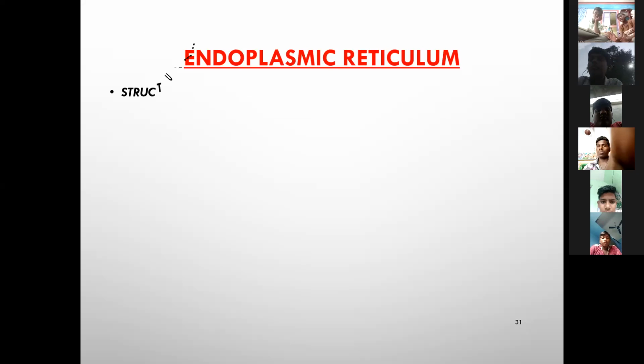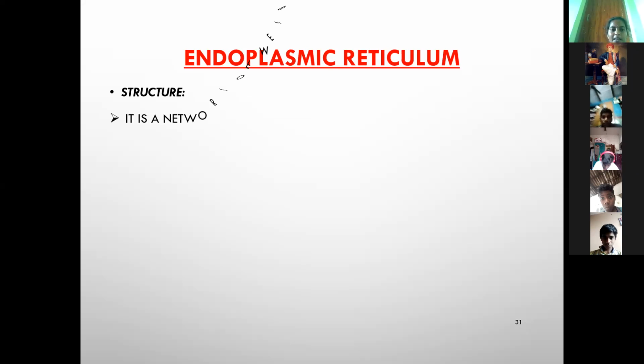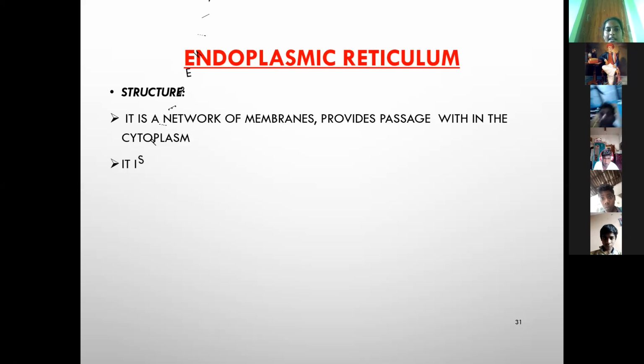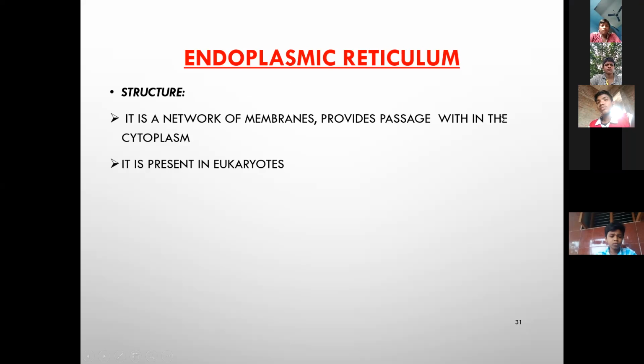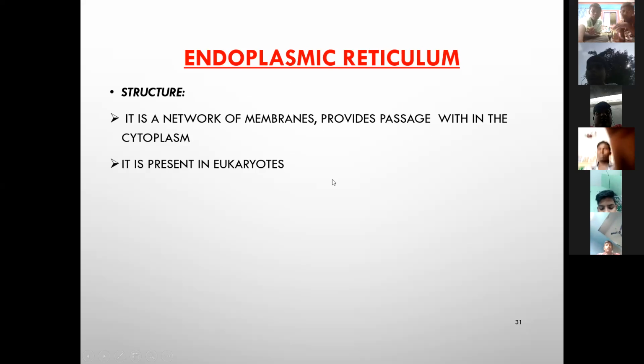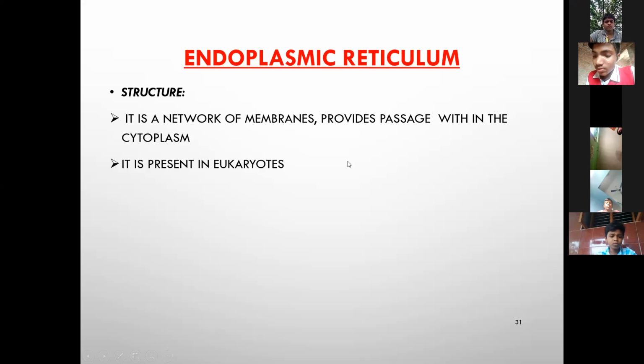This is the endoplasmic reticulum. Structure of the endoplasmic reticulum: it is a network of membrane that provides passage within the cytoplasm. It transfers the information. It is present in eukaryotes. Eukaryotes mean